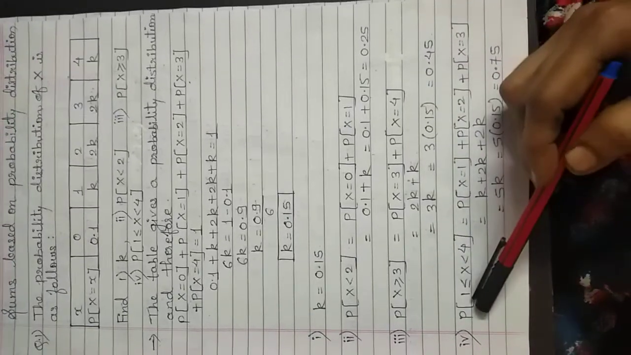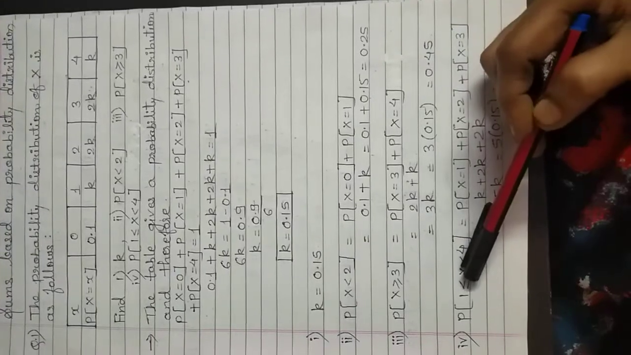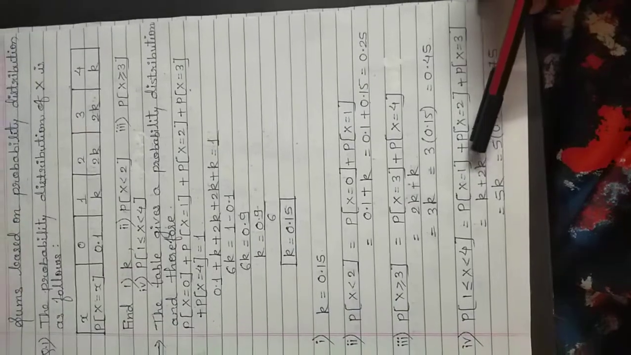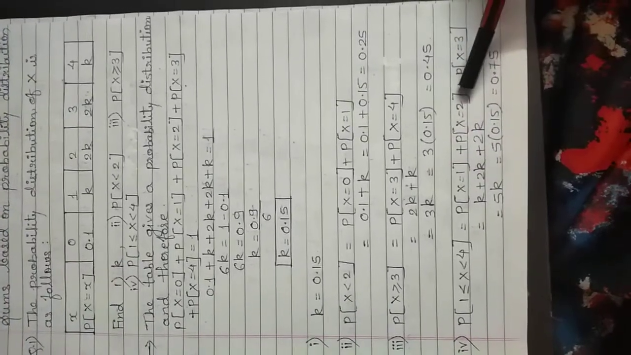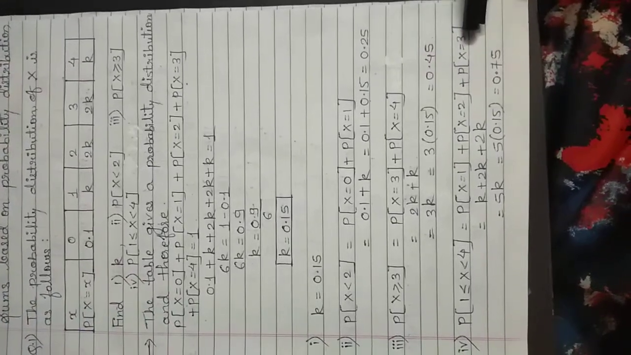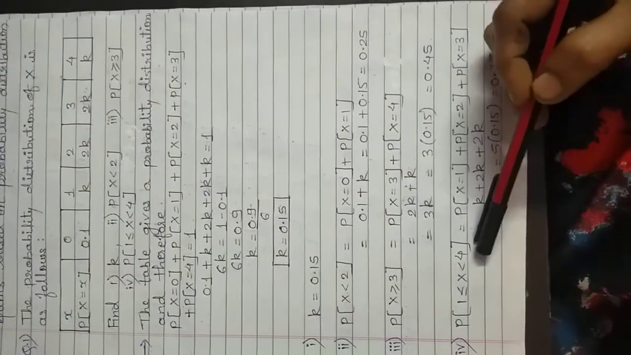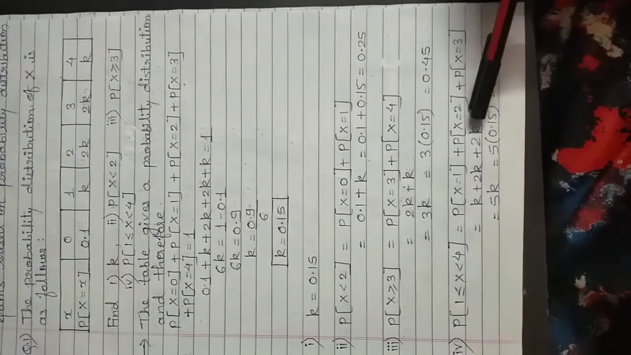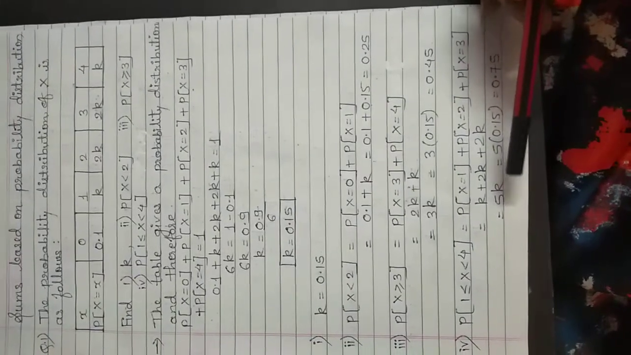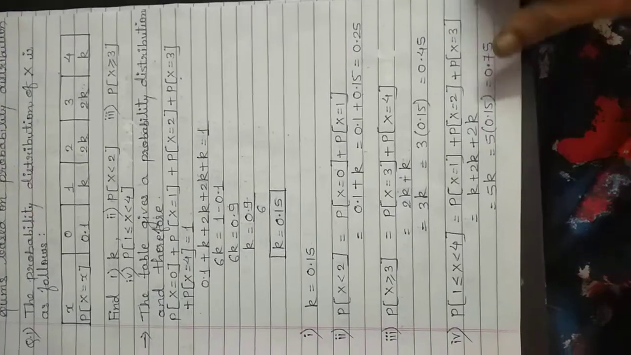Now next, probability of x lies between 1 to 4 where 1 is included. So here we will get probability for x is equal to 1 plus probability for x is equal to 2 plus probability for x is equal to 3. We will not consider probability for x is equal to 4 as 4 is excluded. So k plus 2k plus 2k, so total 5k. Substituting the value of k as 0.15, so 5 into 0.15 is 0.75.